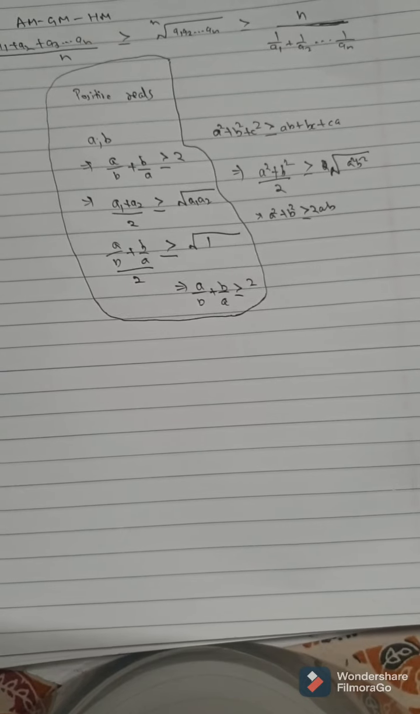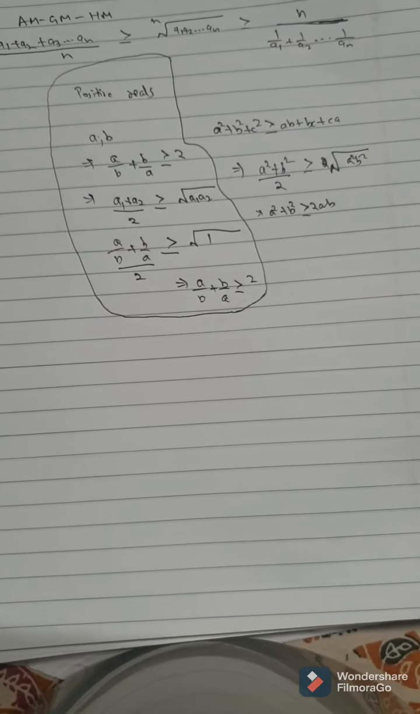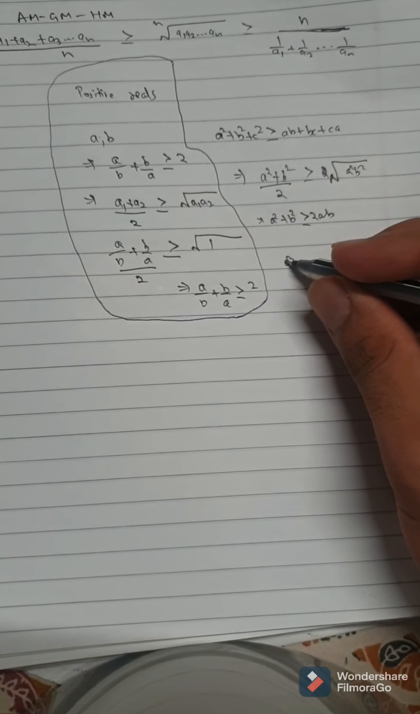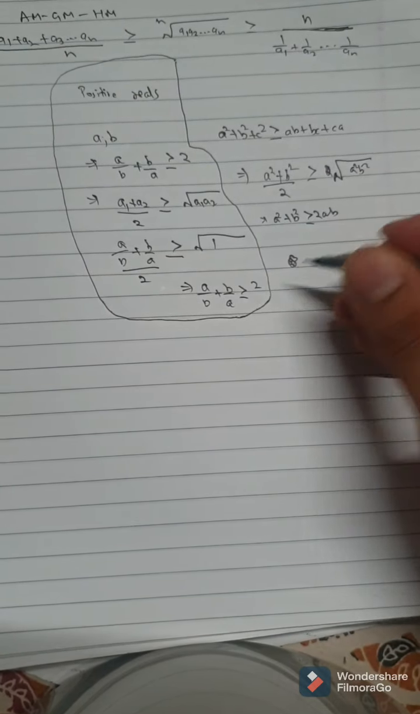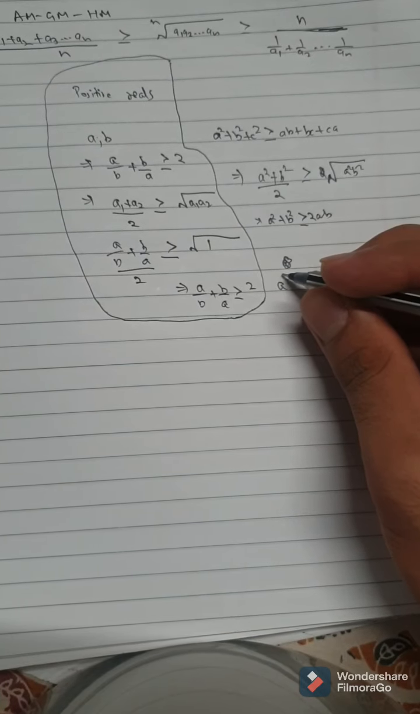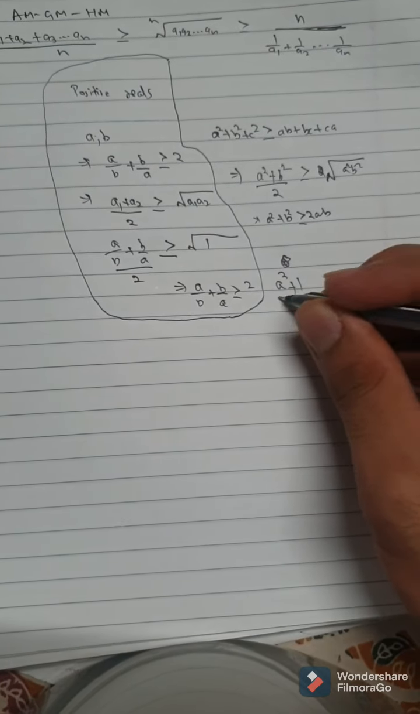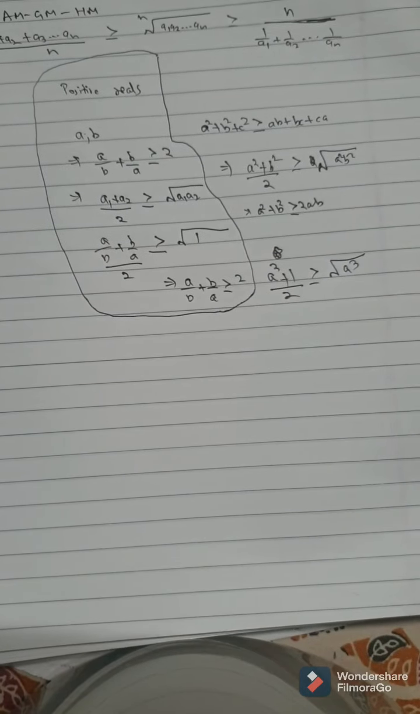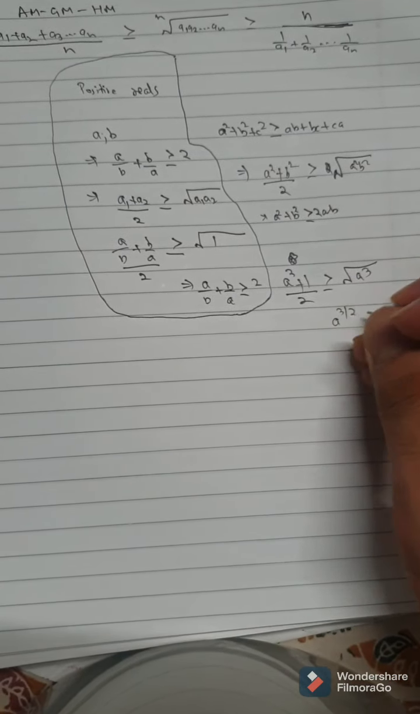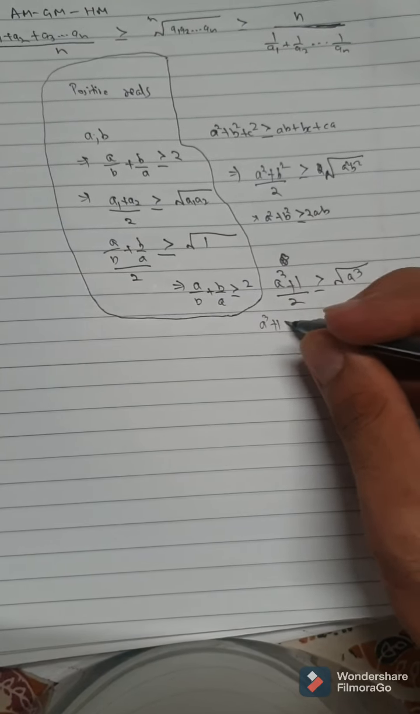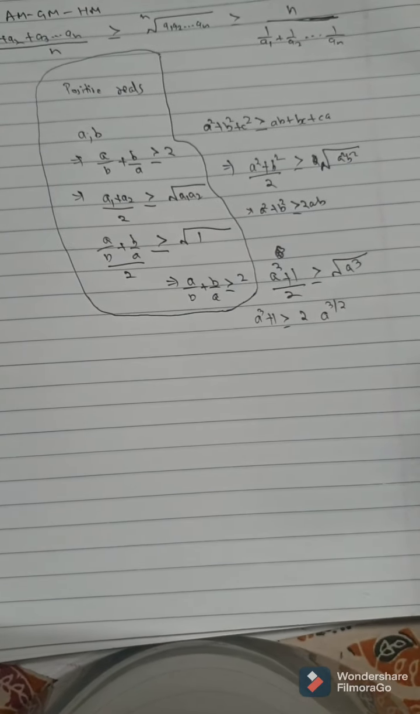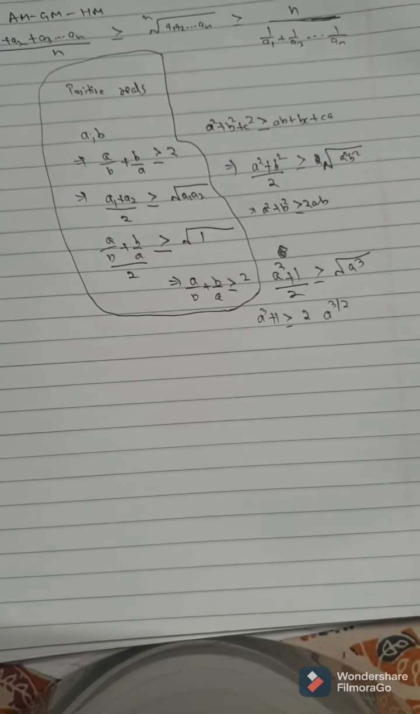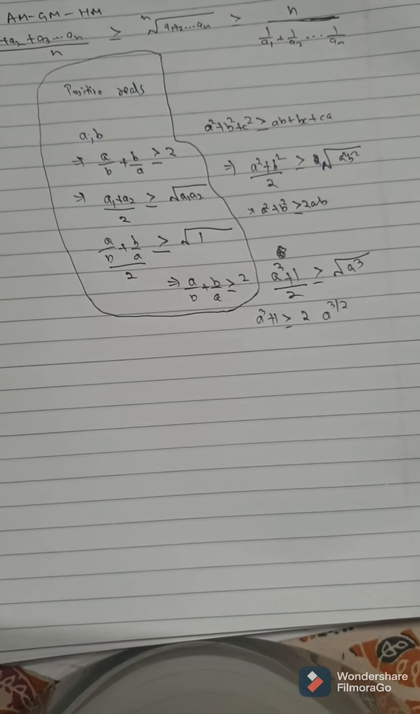If there is a cube, suppose a cube is given, we obviously don't want results like this: a cube plus 1 divided by 2 is greater than or equal to the square root of a cube. This is a messy result, a power 3 by 2. So a cube plus 1 is greater than or equal to 2 times a power 3 by 2. This is not a very clean result. If we want a clean result, which means powers are positive integers, what would we do?